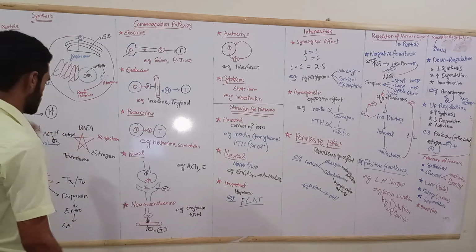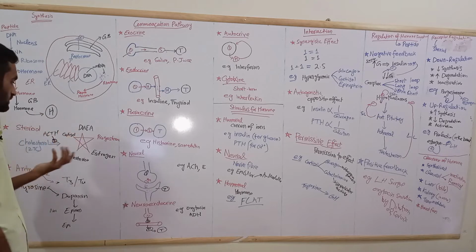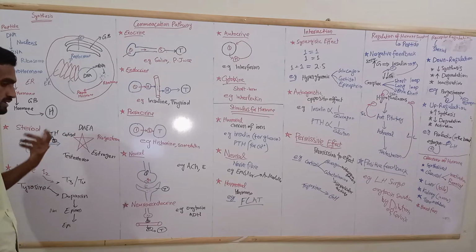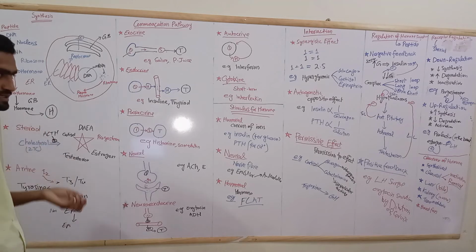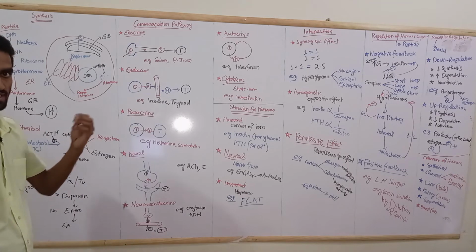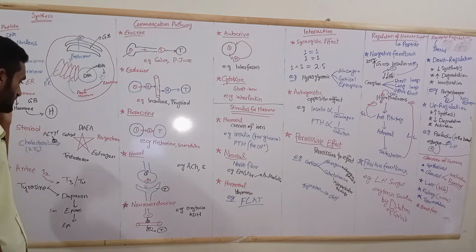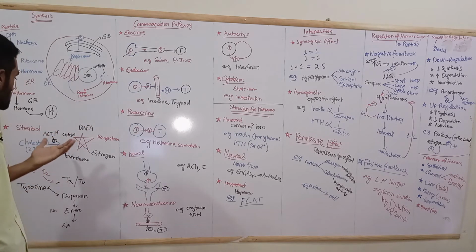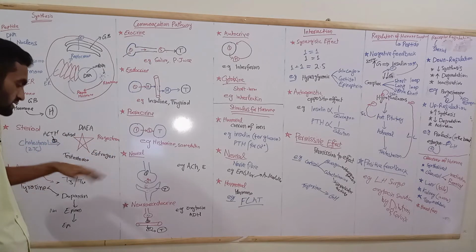For steroid hormones, the most important thing you should know is that the precursor is cholesterol, which is a 27 carbon molecule. When they are stimulated by ACTH, which is a master gland hormone, when positive stimulation comes, they may be converted to testosterone, cortisol, DHEA, progesterone, estrogen.